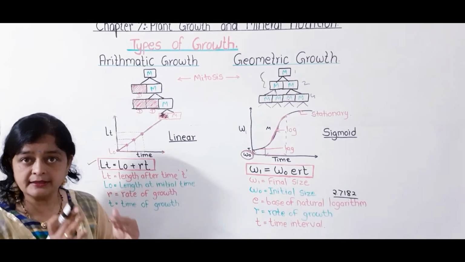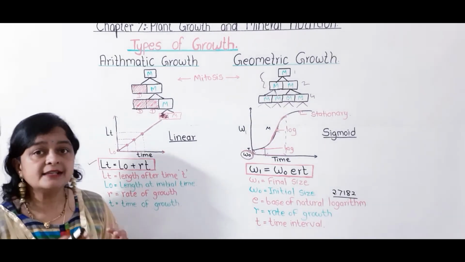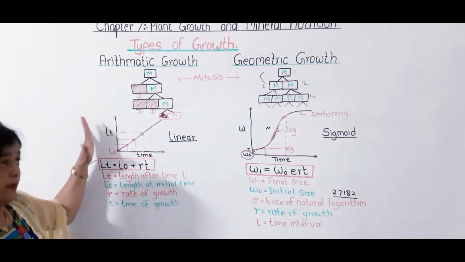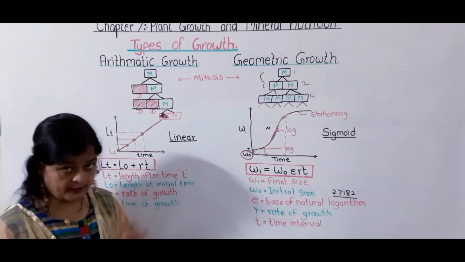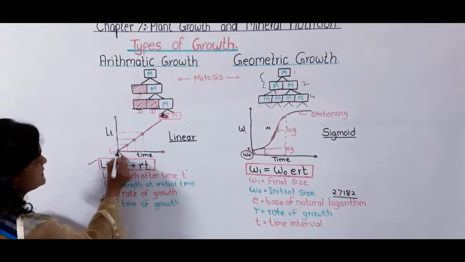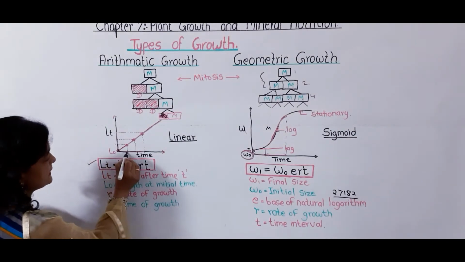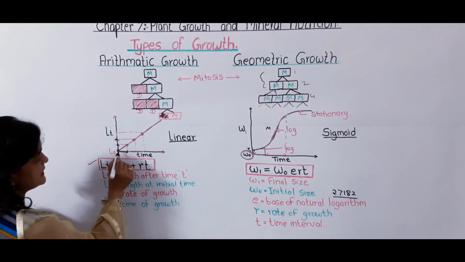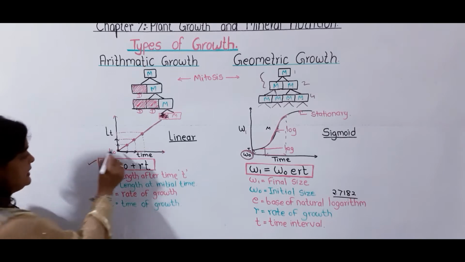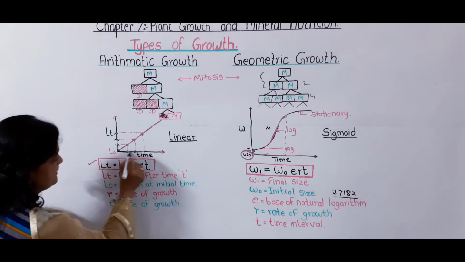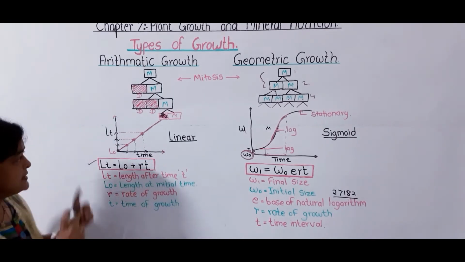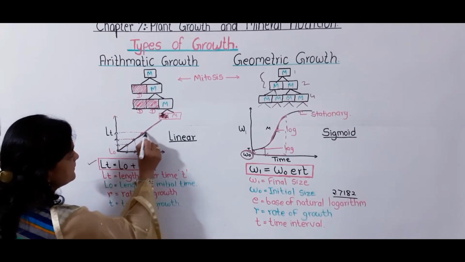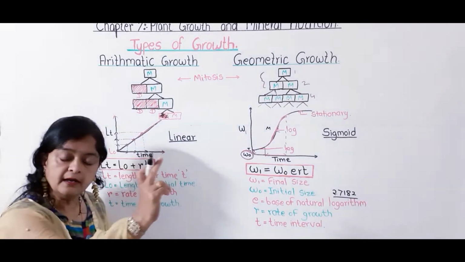So here the growth is taking place continuously, but at a slower rate. I can explain this arithmetic growth with the help of a graph. Suppose this much growth has taken place in a particular period of time. If this much growth has taken place in a particular period of time, what happens when you plot a graph? You will get a linear graph.